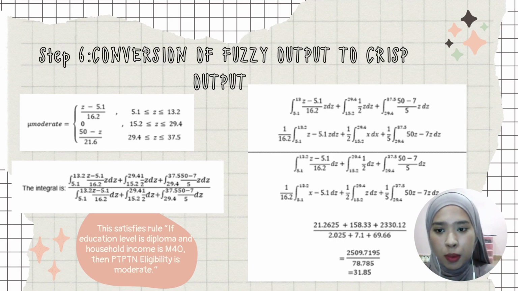And from this membership function, we have to integrate the membership function. After we substitute all the values, we get the answer is 31.85. And 31.85 is in the range of the moderate in the output PTPTN eligibility, and this satisfies the rule: if education level is diploma and household income is M40, then PTPTN eligibility is moderate.